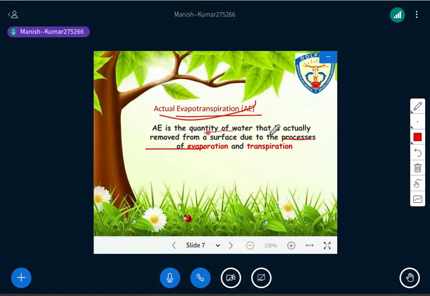It is the quantity of water that is actually removed from the surface due to the process of evaporation and transpiration. So this is the only difference between potential and actual. Potential means ability, and here is the actual. Is it clear? Are both the terms clear to all of you? Potential and actual evapotranspiration.